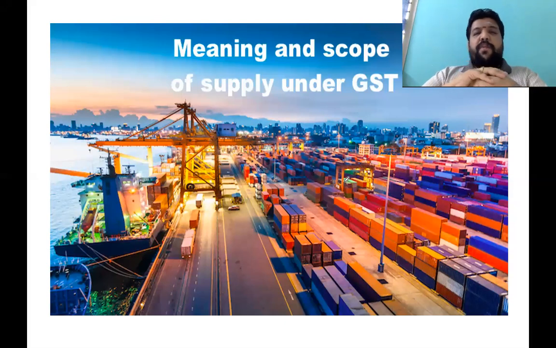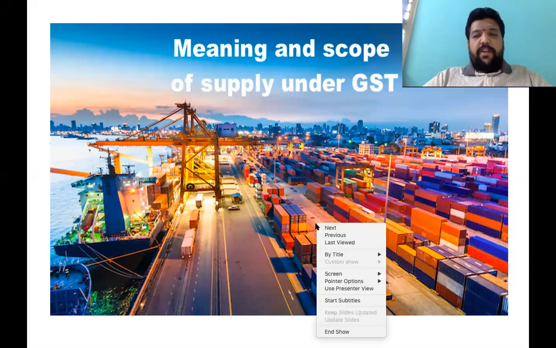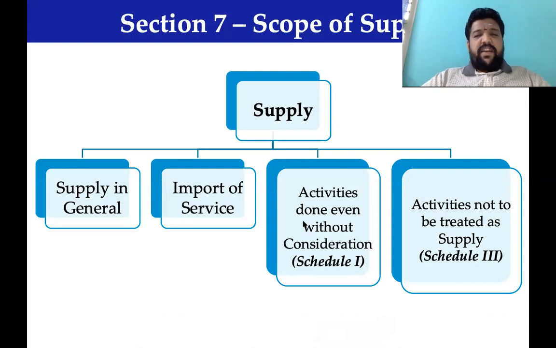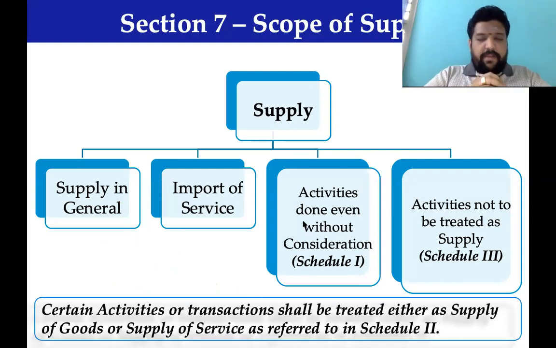Meaning and scope of supply. When we get into this broader term called meaning and scope of supply, a very important word, section 7, will come into our discussion. As far as section 7 is concerned, let me repeat it this way: section 7 in its scope of supply will have 5 different topics to discuss.